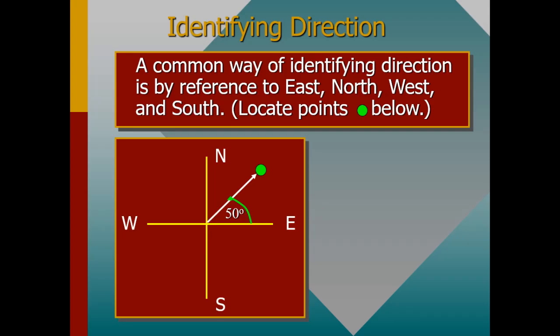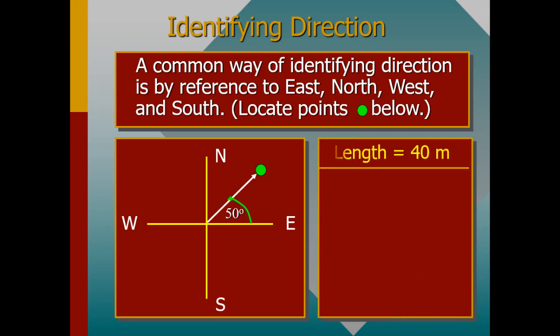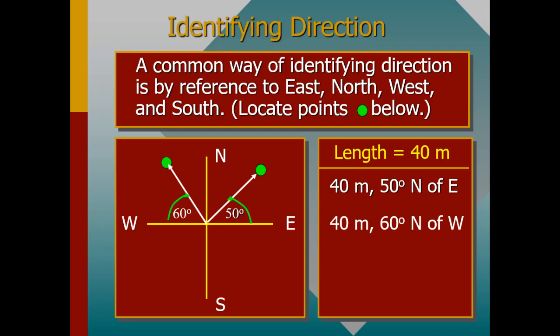The other one we can try to consider is that particular point. So that point is just 40 meters, 60 degrees north of west. Remember, we have considered this length to be 40 meters.